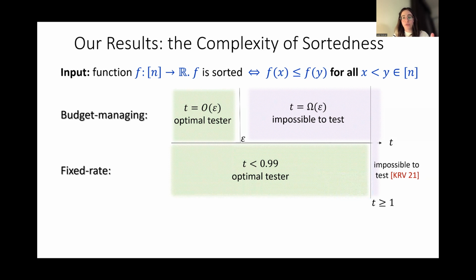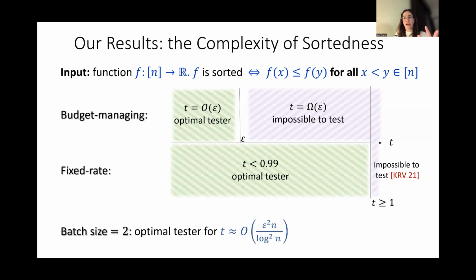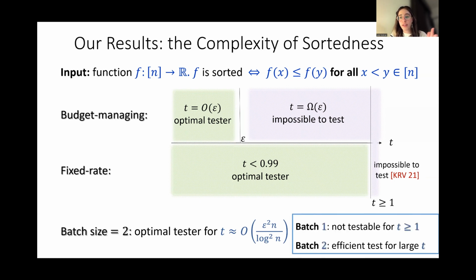For batch size 2, when the algorithm has a guarantee that it can query pairs of queries together without the adversary erasing anything in between them, we show that there is an optimal tester for t even of size n. And here is a big difference between batch size 1 and batch size 2. For 1, we cannot test at all, for every t, and for 2, we have an optimal efficient tester for even huge values of t.